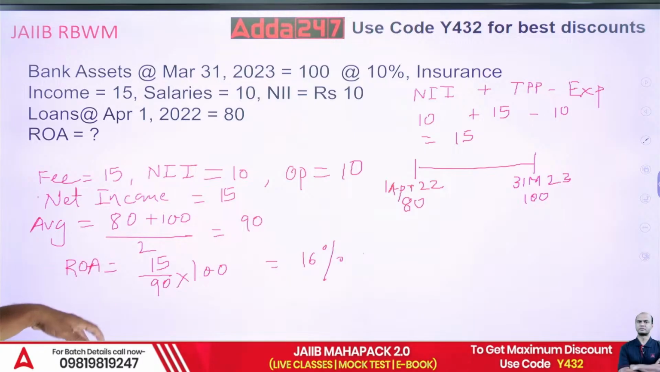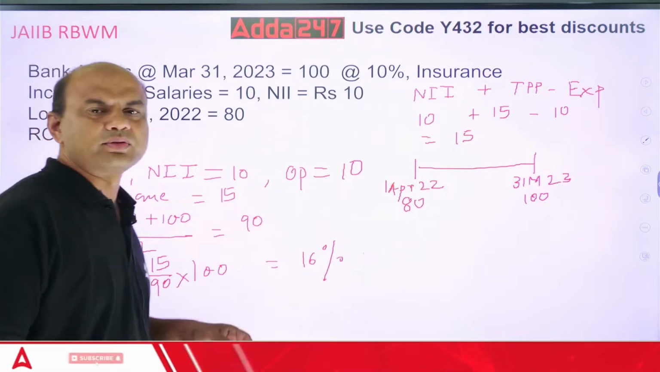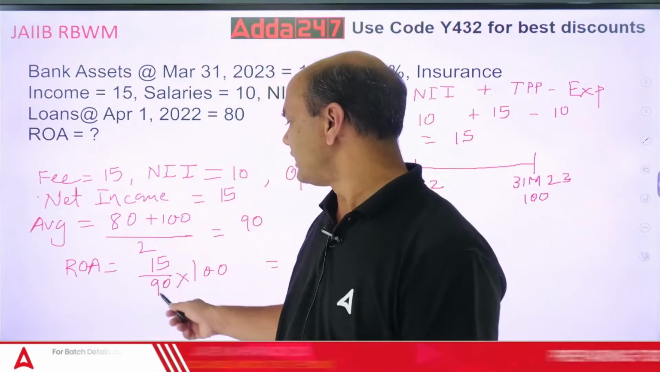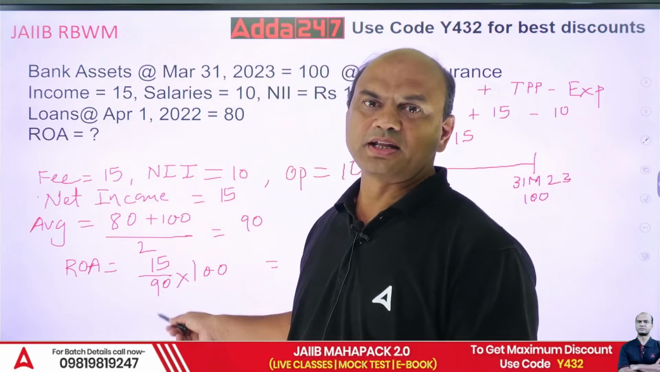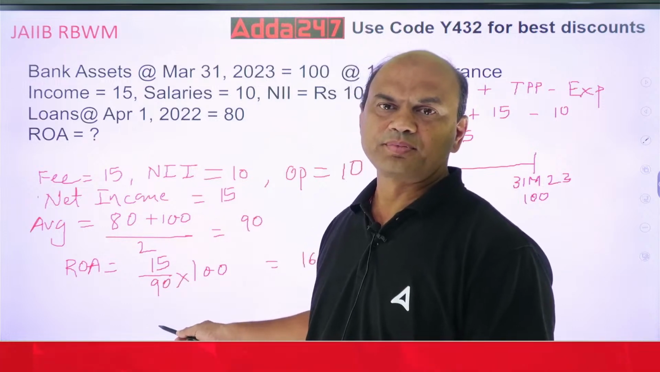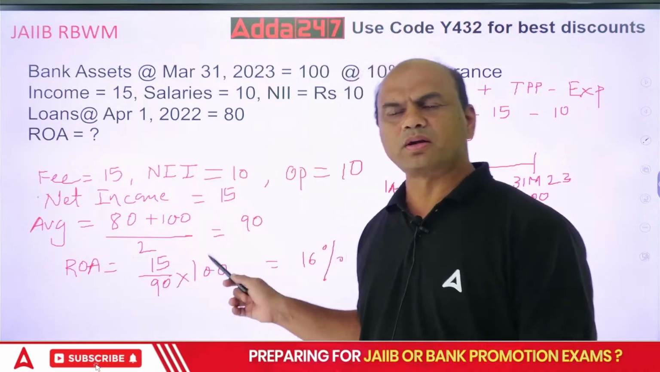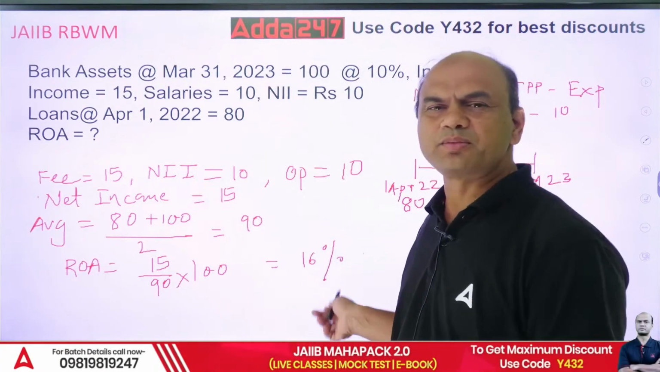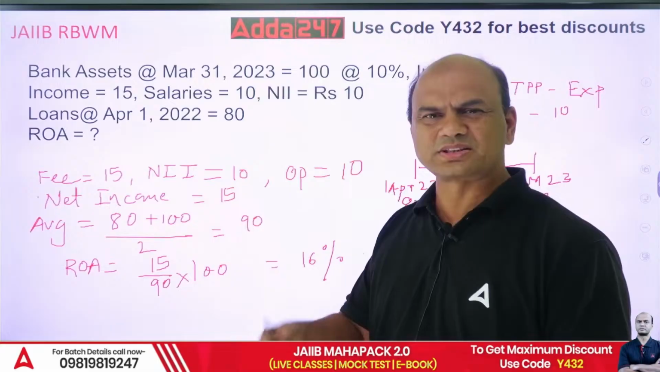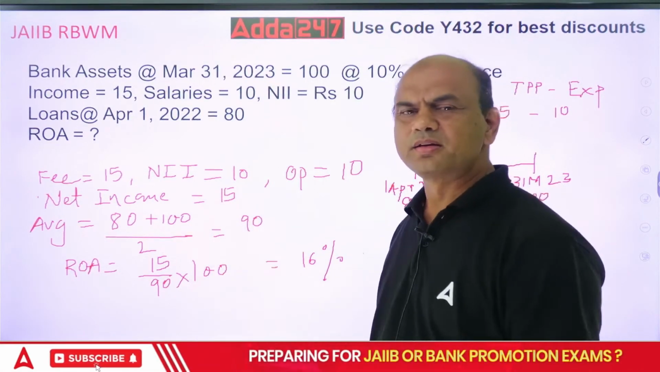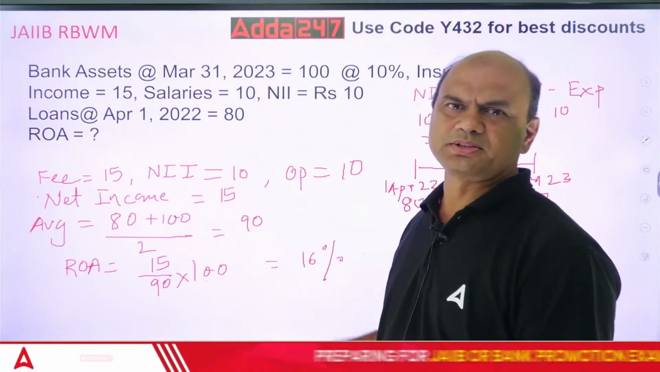Now what is ROA then? ROA equals to, look at this, my net income 15 rupees divided by my average assets 90. So 15 upon 90 into 100. Divide this, you get roughly 16 point some percentage. So take it round 16%. You will get something bigger, but let's take it round 16%. So that is your answer.